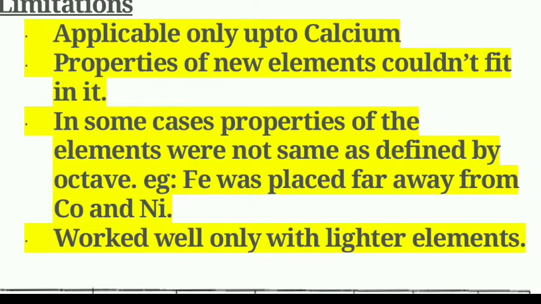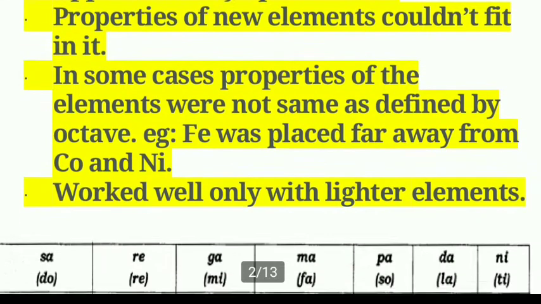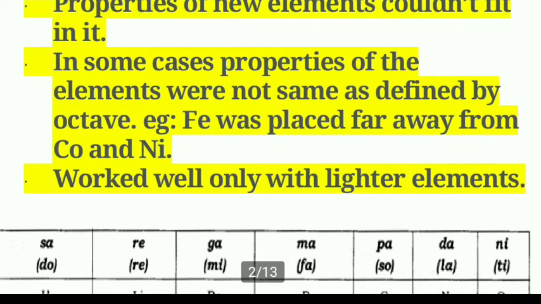Third limitation is that in order to fit elements into his table, Newlands adjusted two elements in the same slot. Means in some cases, properties of the elements were not the same as defined by the octave. For example, cobalt and nickel were placed away from each other. The law works well only with lighter elements, not for heavy elements.